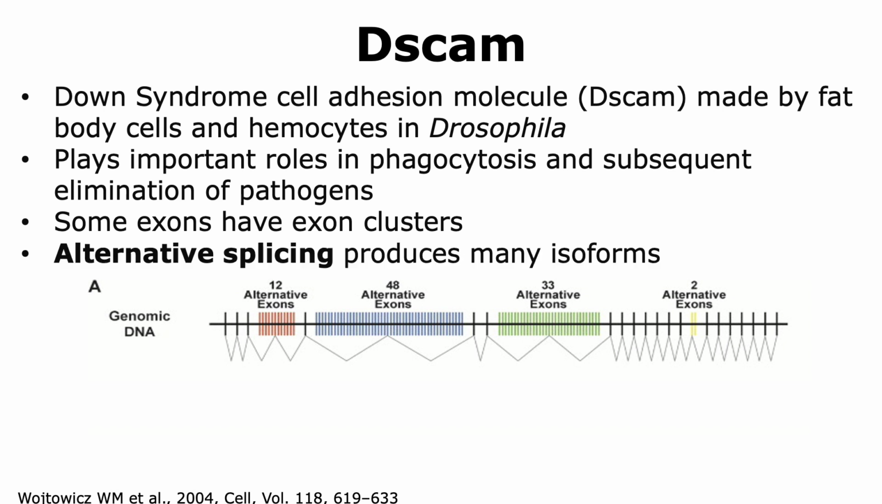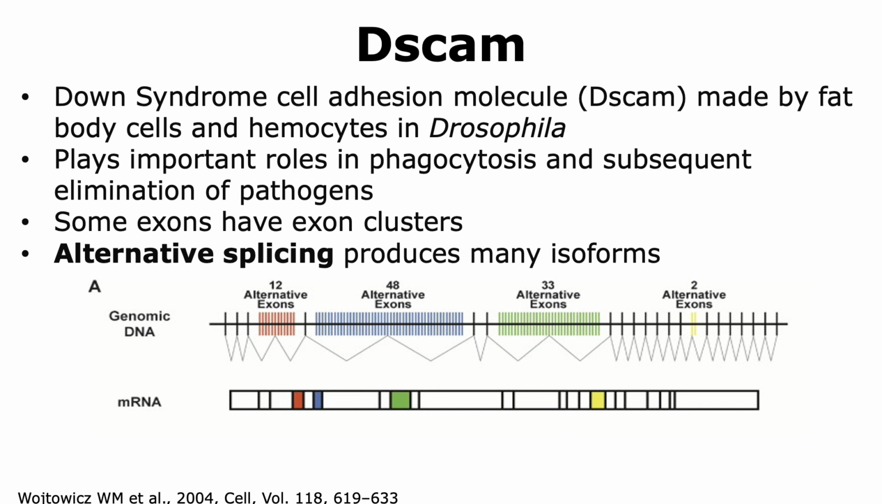Thus, when alternative splicing occurs following the transcription of the DSCAM gene, the mRNA that is then processed and formed can have only one of the 12 alternative exons found in the fourth exon, and only one of the 48 alternative exons found in the sixth exon. Similarly, it can have only one of the 33 alternative exons present in the ninth exon. And finally, towards the end, it can have only one of the 2 alternative exons.